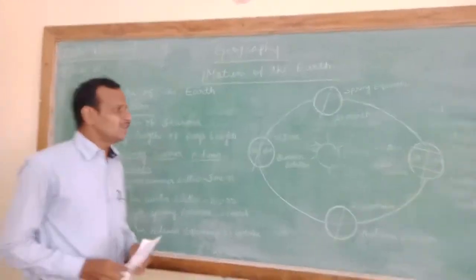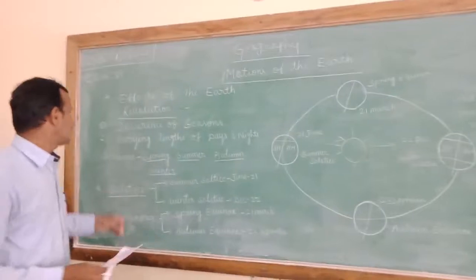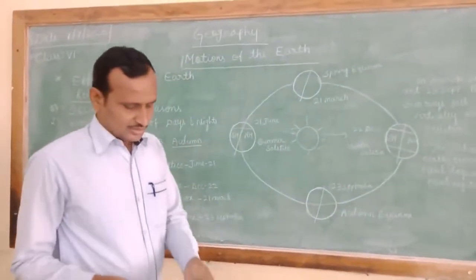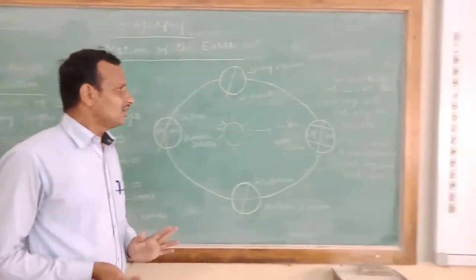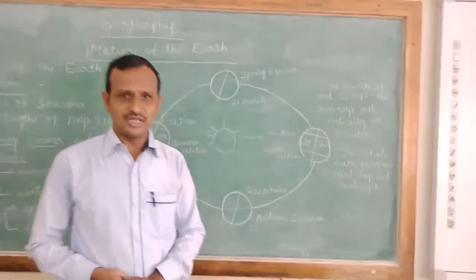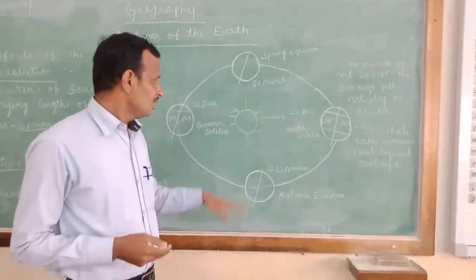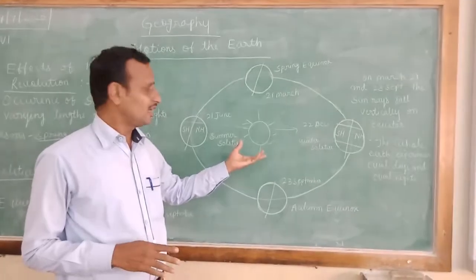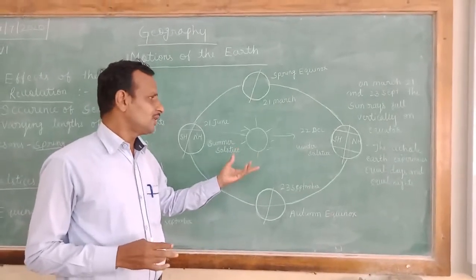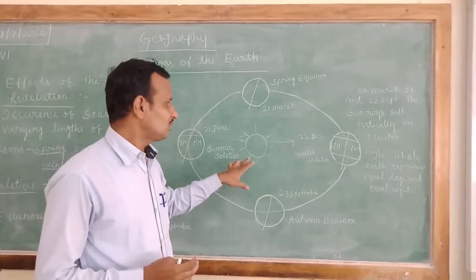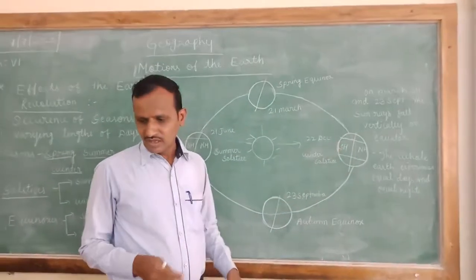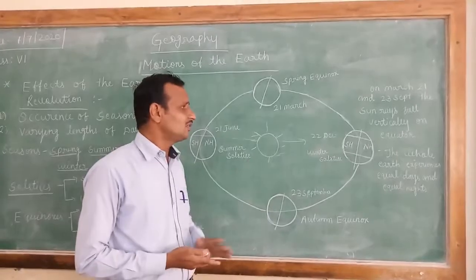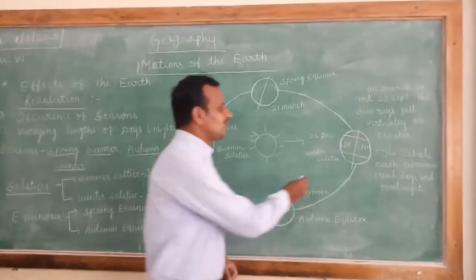Now let us go to the next topic, that is the second effect of the earth's revolution, the variation in the length of day and night. Children, you already noticed that the earth is inclined toward the sun. That's why no place on the earth receives the same sunlight throughout the year. It receives different sunlight depending on the earth's latitudes.